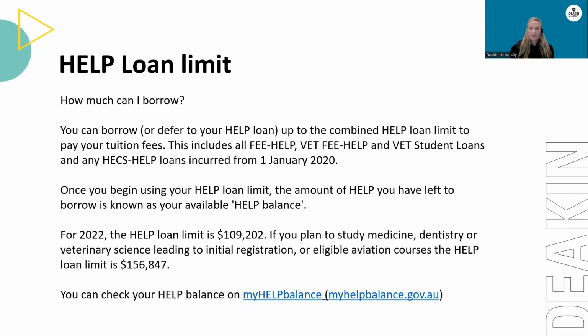Once you begin using your HELP loan limit, the amount of HELP you have left to borrow is known as your available HELP balance. For 2022, the HELP loan limit is $109,202. If you plan to study medicine, dentistry, or vet science, or eligible aviation courses, the HELP loan limit is $156,847. You can check your HELP balance on myhelpbalance.gov.au.